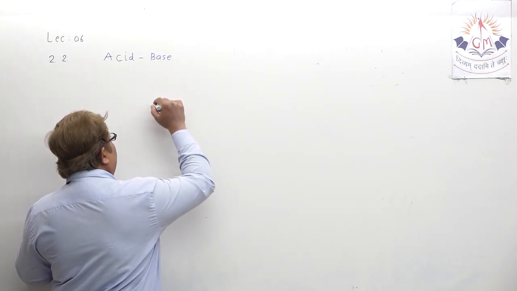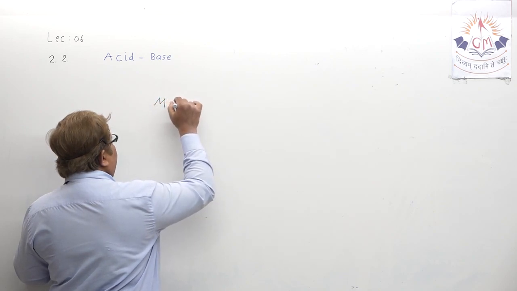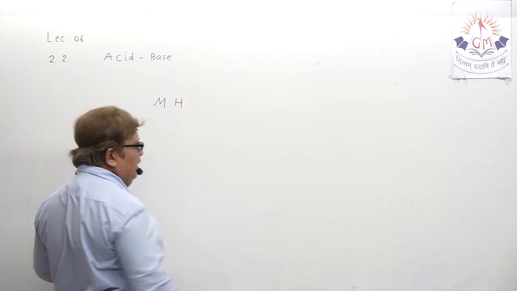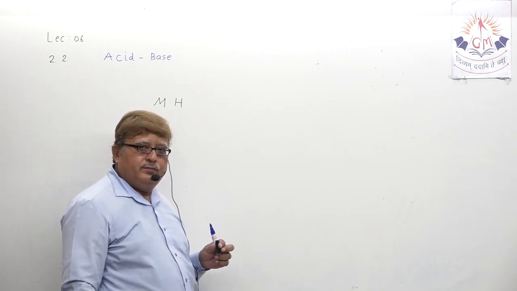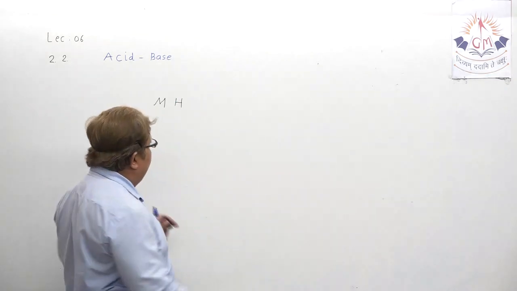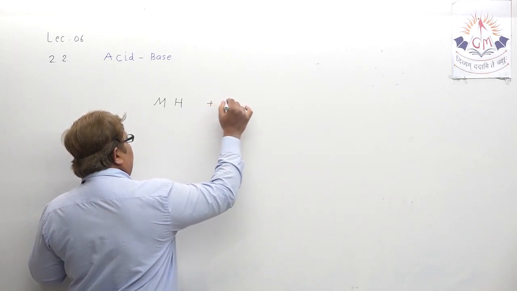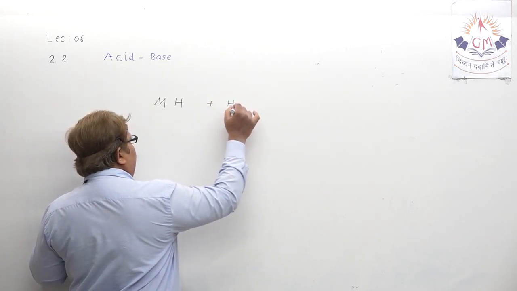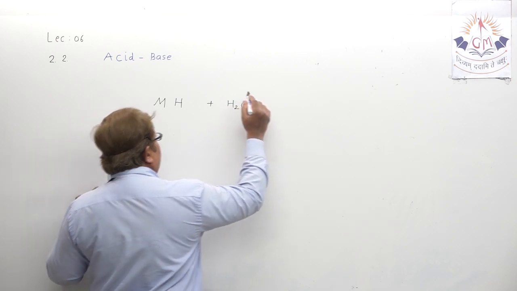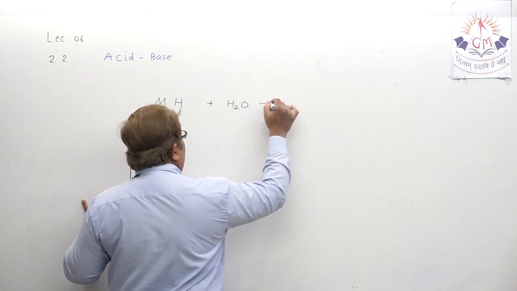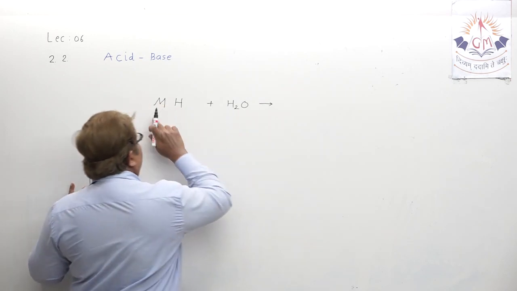Suppose some acid I mention as MH. You all know MH means acid. Now when this acid is diluted in water, what happens, my dear student?